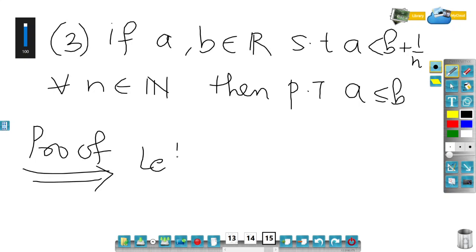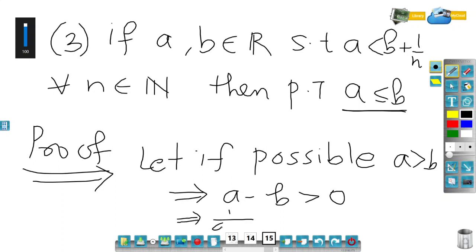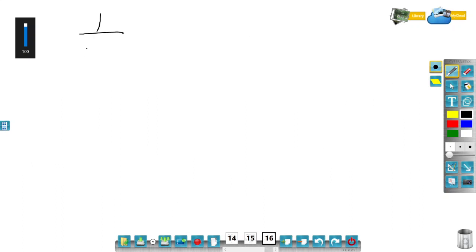So let it be possible. I am assuming that this is not correct. The negation of a less than equal to b is, let it be possible, a greater than b. So when a is greater than b, that means a minus b is greater than 0. This would imply 1 upon a minus b greater than 0. So 1 upon a minus b is greater than 0 and it's a real number.